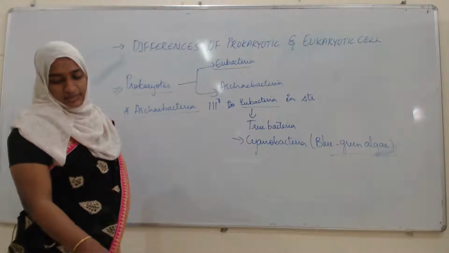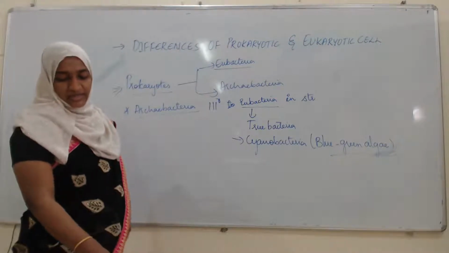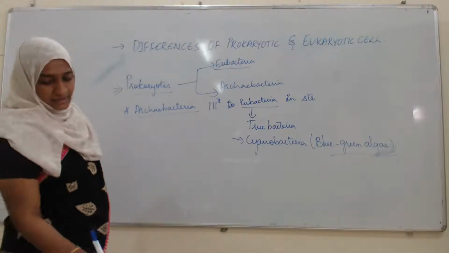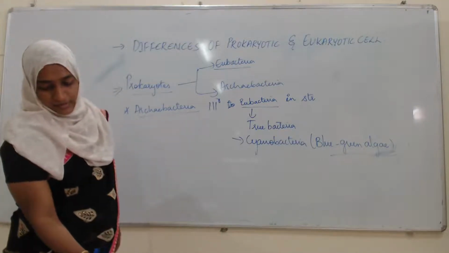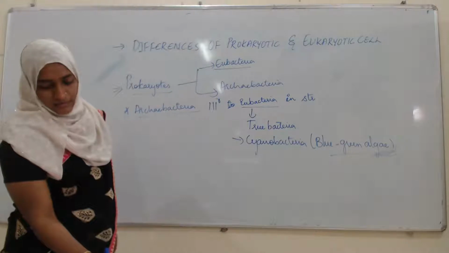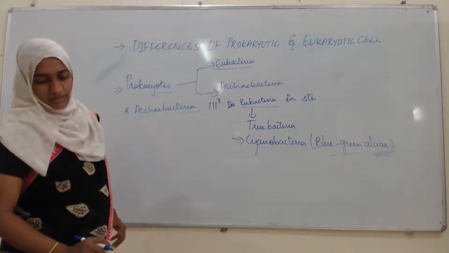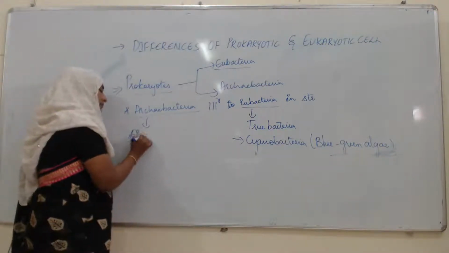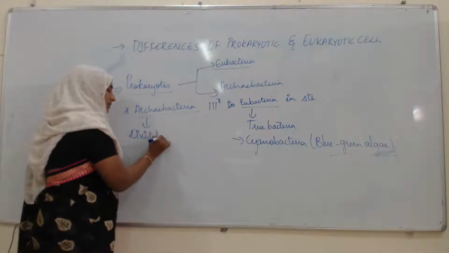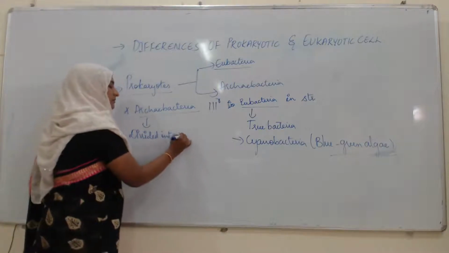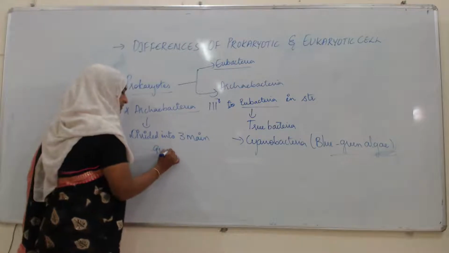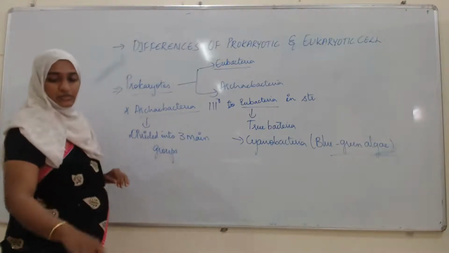The next, present day archaebacteria are further divided into three main groups. What are the three main groups? Let's see here.